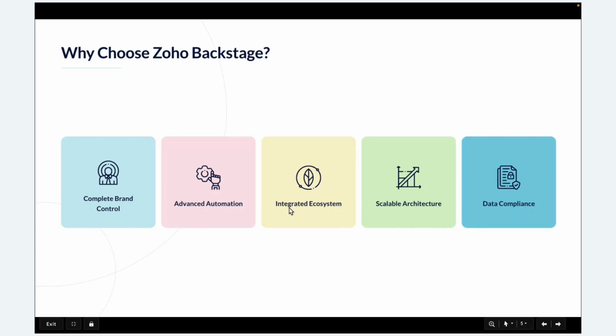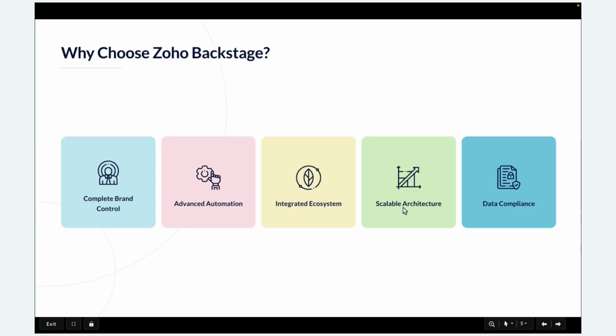Third is integrated ecosystem. With the traditional tool, as I mentioned, after the event is completed we have to give that Excel sheet to the sales team and they have to take it forward, or we have to import the sheet into the CRM database. But with Zoho Backstage, since it has integration with CRM, once a person registers for the event, the data is automatically pushed to CRM, so that the sales team can take it forward after the event. So it has integration with CRM, SalesIQ, PageSense, etc.